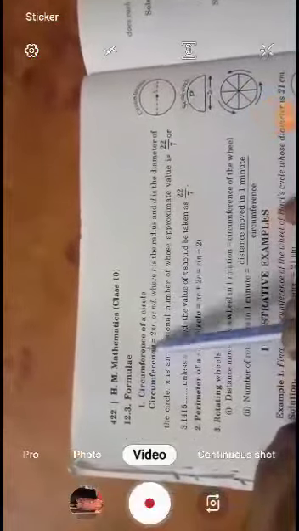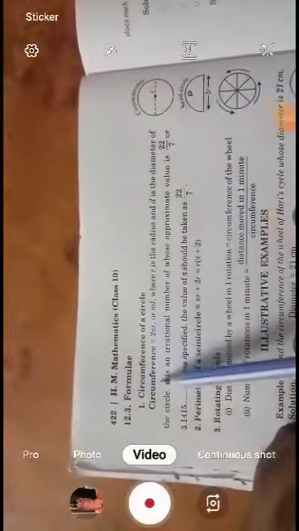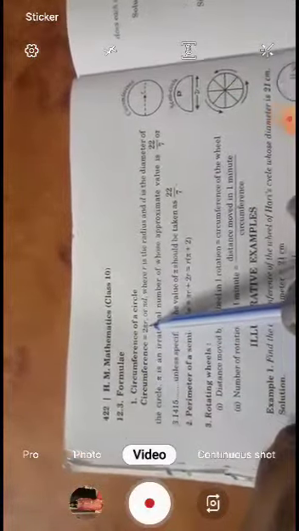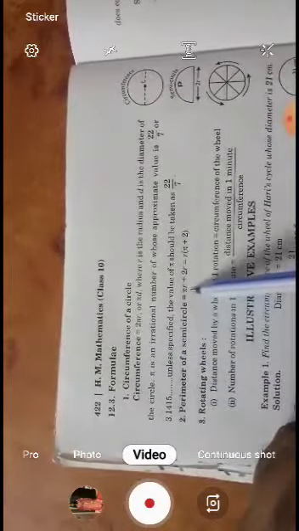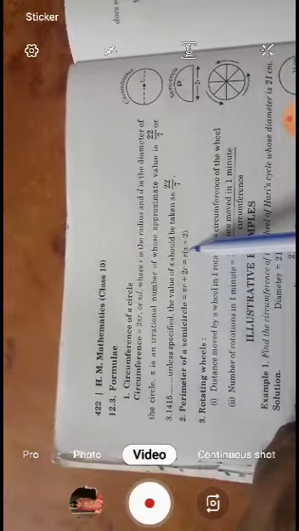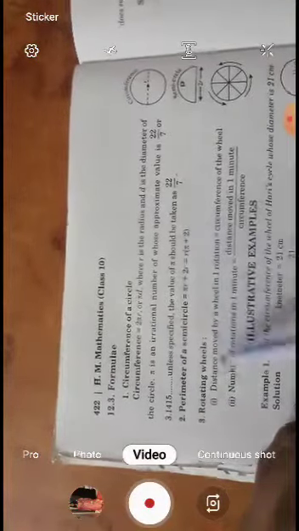Okay. There are some formulas. The circumference of a circle is equal to 2 pi r, and the perimeter of the semicircle is equal to pi r plus 2r. It means r into (pi plus 2).